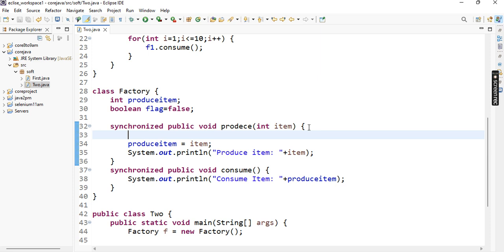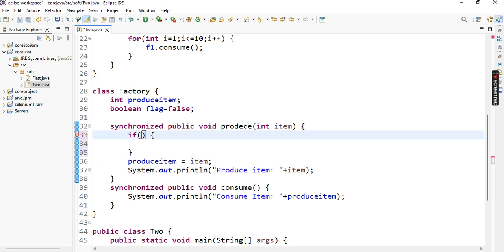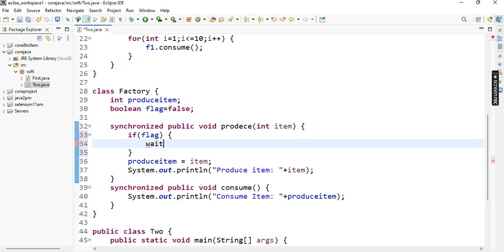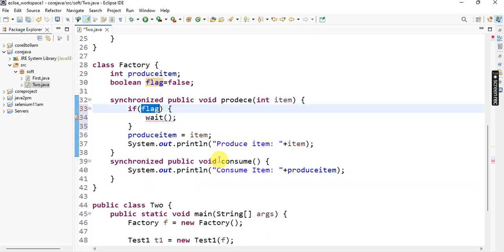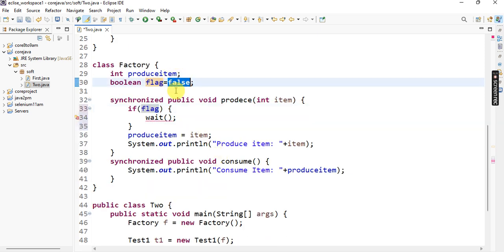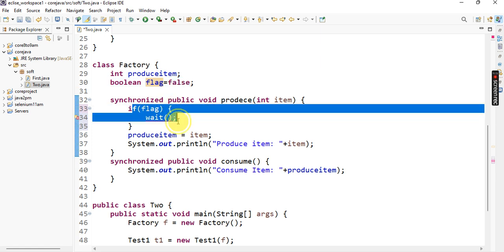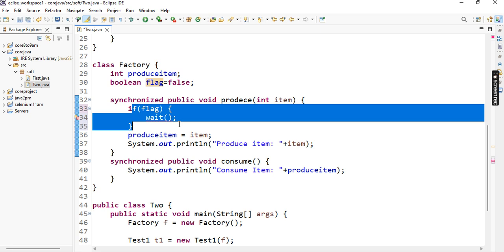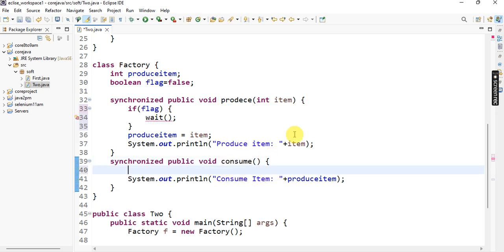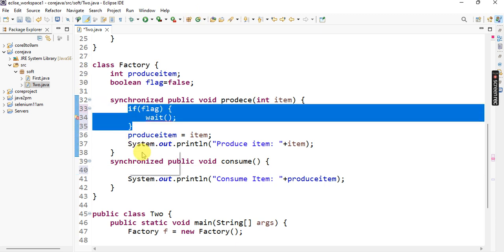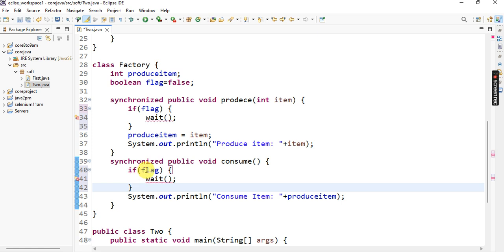So for that purpose I take an if condition. By default flag equal to false, so that's the reason it doesn't go to waiting stage initially. Don't wait initially, but the consumer must wait. After produce, only then the consumer consumes that item. After produce only, the consumer consumes the item.